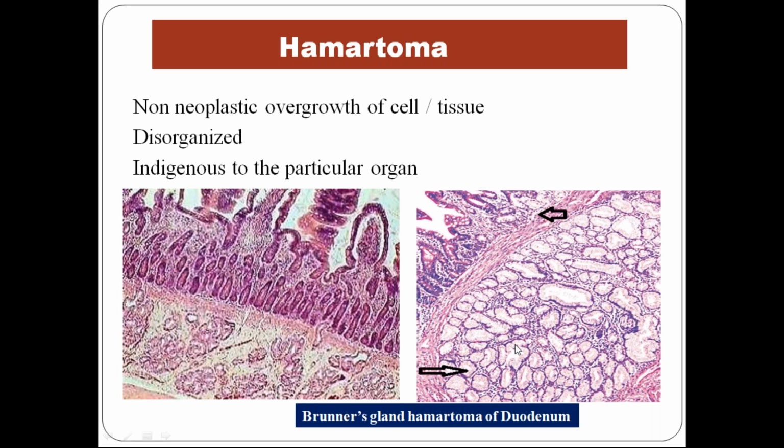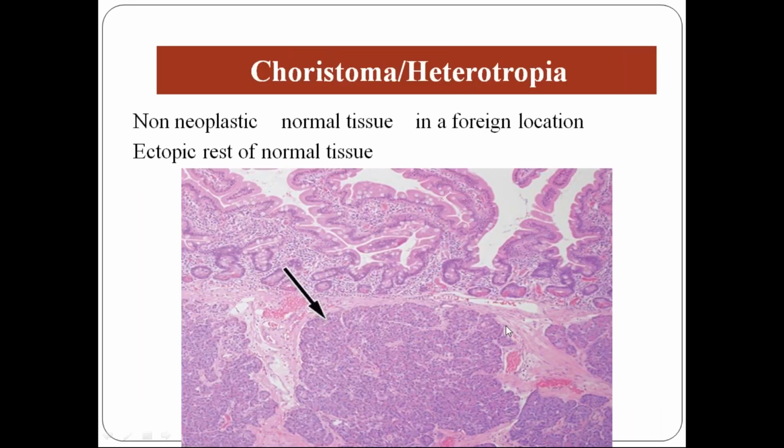So the definition, you can keep it as non-neoplastic. Likewise, this last term, last slide, choristoma or heterotopia. So it's just the opposite of the previous one. Here the normal tissue is present, there is no overgrowth, but it is present in a different location. It's non-neoplastic. It's called an ectopic rest of the normal tissue. For example, this is jejunum, okay, villi of the jejunum.